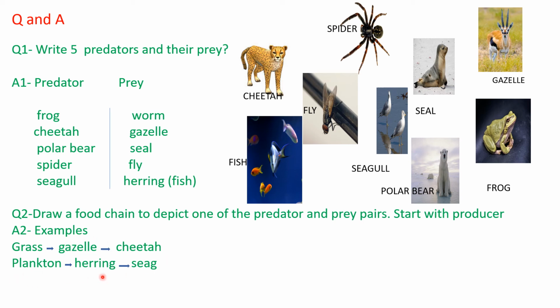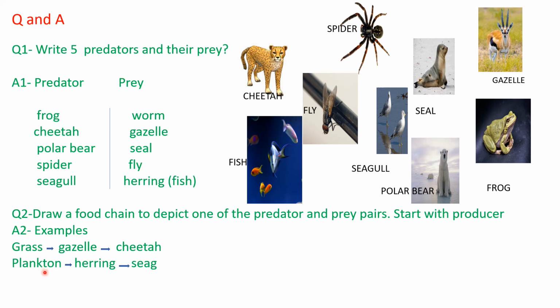Plankton is eaten by herring. Herring is a fish and plankton is like a seaweed, right? It is a microscopic organism. It is an important food source for other animals like the fish in the ocean and the whales. They depend upon plankton as their food source. This is a basic food source, and the base is the plankton, right?